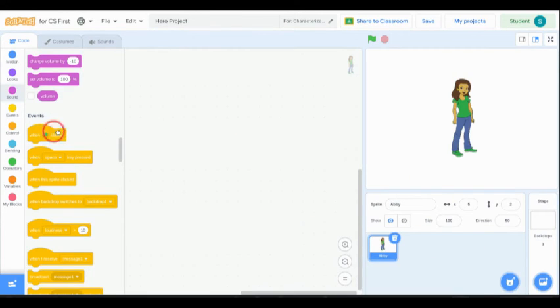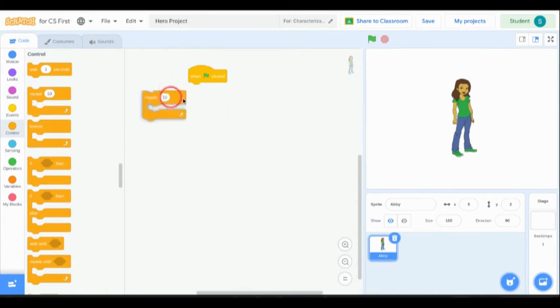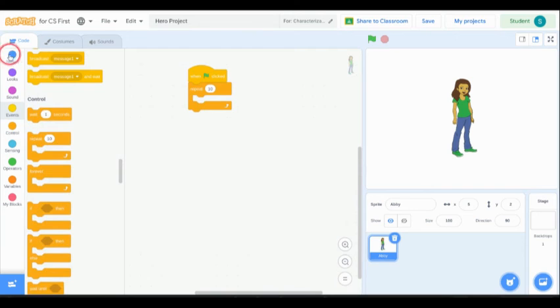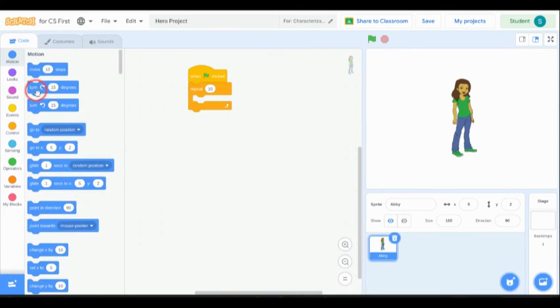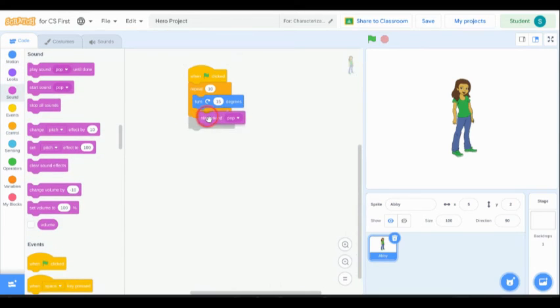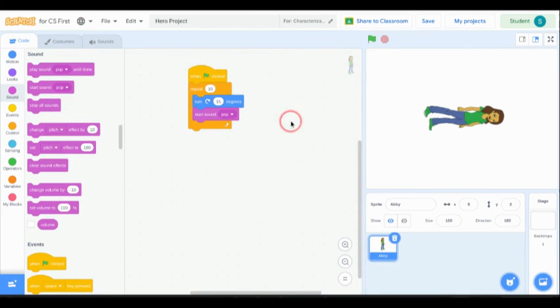Okay, and I'm going to put this block in here. I'm going to do this. And we're going to make it move 15 degrees. We'll make it start a sound. And let's see what happens. We'll hit the green flag. Okay. That's what my program does.